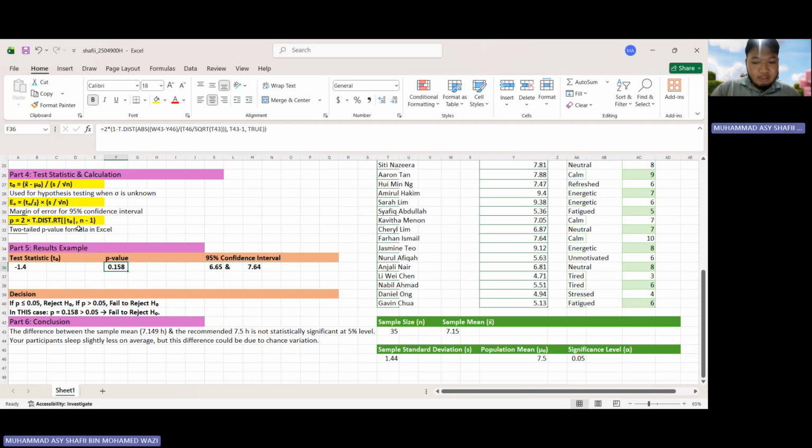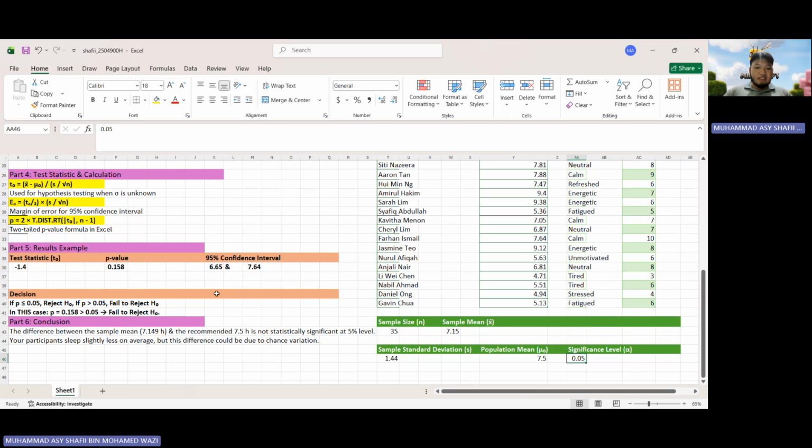Here, the p-value is bigger than the significance level, which is 0.05. 0.05 here represents 5%. Since the p-value is bigger than the significance level alpha, it fails to reject the null hypothesis. In other words, my result supports the claim that the average sleep duration is about 7.5 hours.